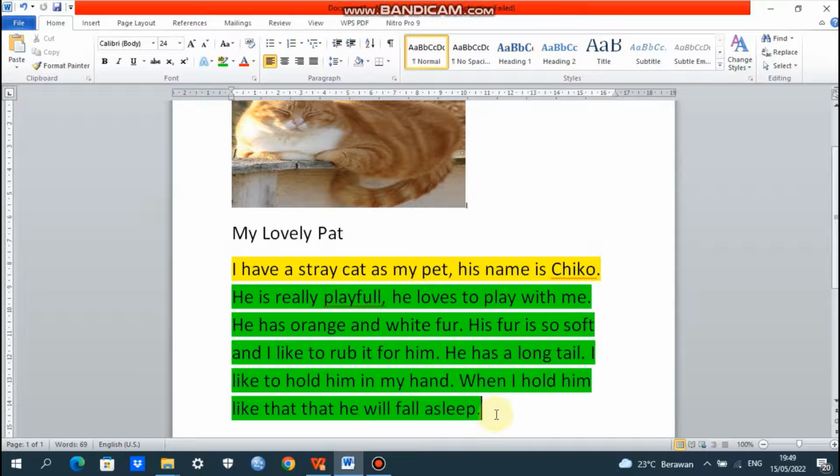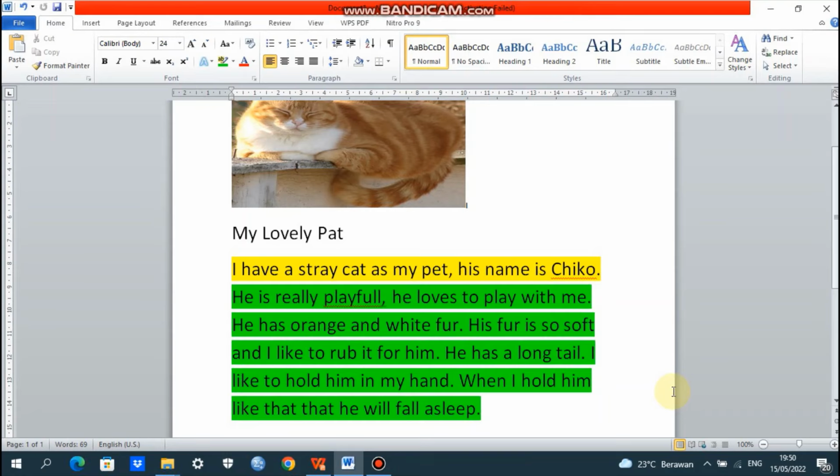And then the third, simple present. Language features number 3, simple present. Have, okay, and then we have is again, we have loves, we have has, we have is, we have like, we have has, and then we have like again, we have hold. And the next, action verbs. A verb that shows an activity, just like, and then hold here, also.